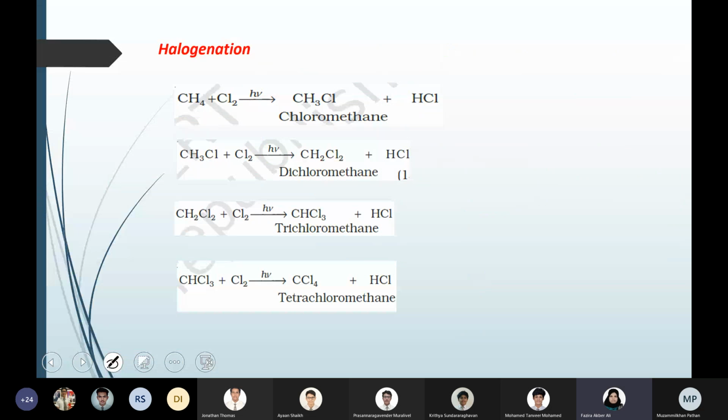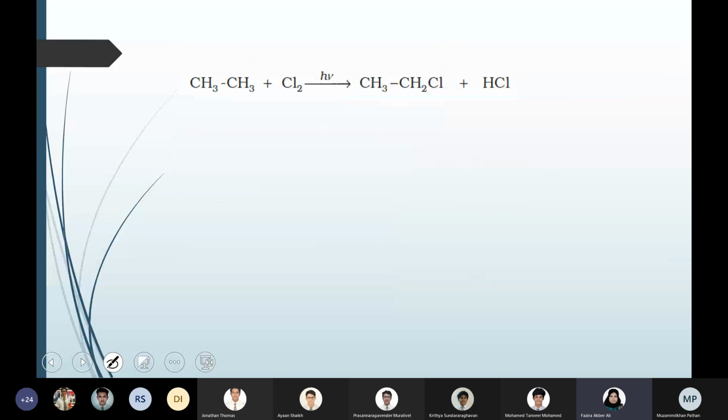That is halogenation. If you look at halogenation of ethane, CH3CH3 is an ethane molecule, and you get CH3CH2Cl. One hydrogen is replaced, and you get chloroethane. If they ask for just an example of halogenation, just show one replacement; don't show everything.